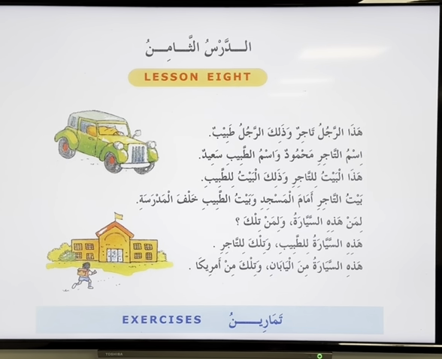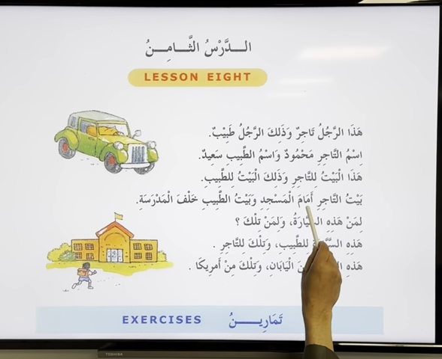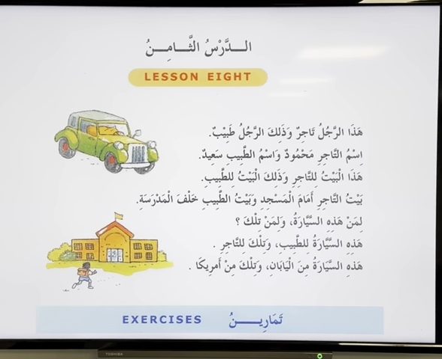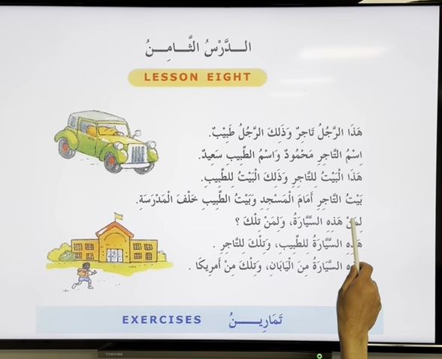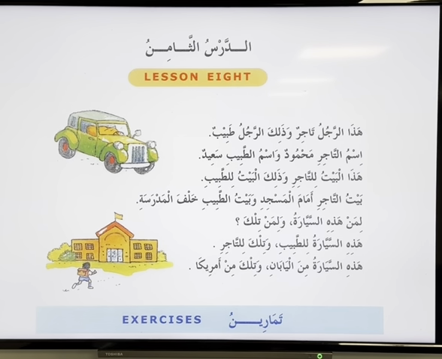Okay? Now, in this sentence, we got a zarf. بيت التاجر أمام المسجد. House of the merchant is in front of the masjid. Okay? So بيت is a مبتدأ, and it is مضاف, مضاف إليه. أمام is your zarf. Okay? أمام المسجد, in front of the masjid.